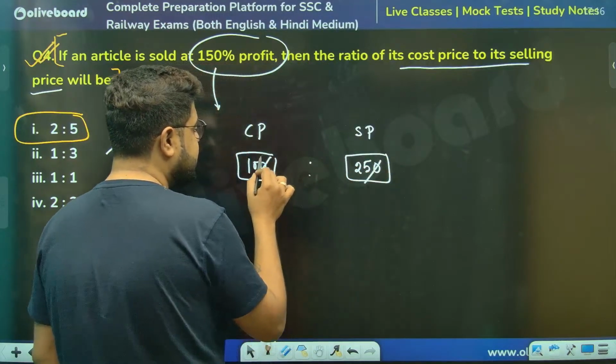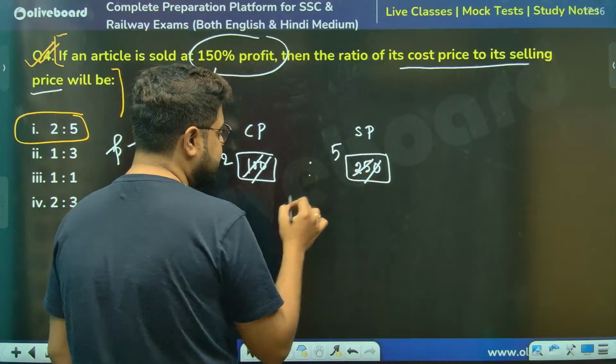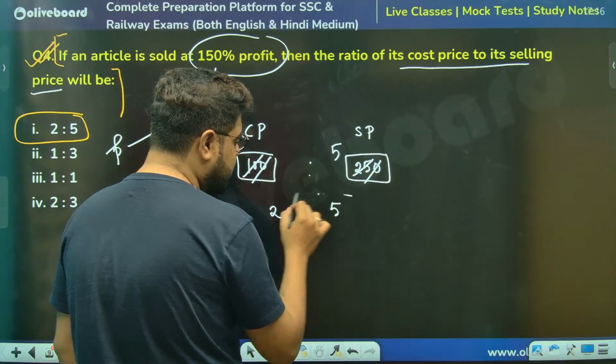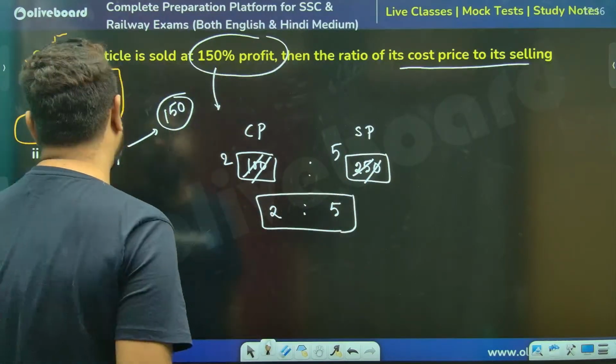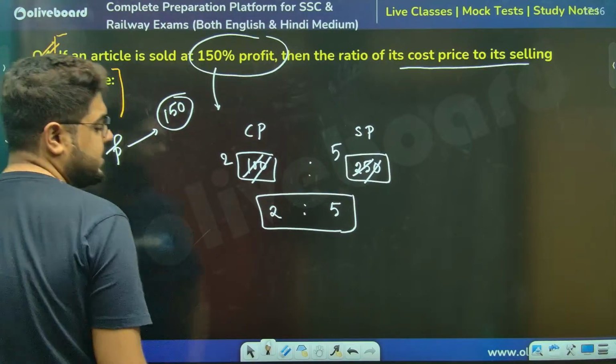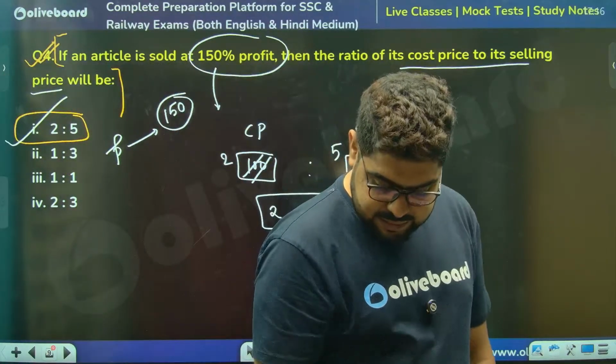Yahi to tha, sir. 5 2s are this, 5 5s are this. CP ratio SP will be 2:5. 2:5 will be the answer. Option number 1.